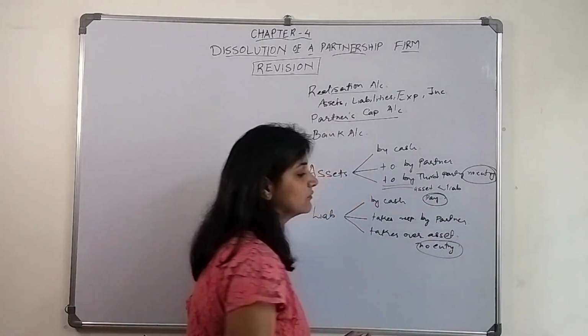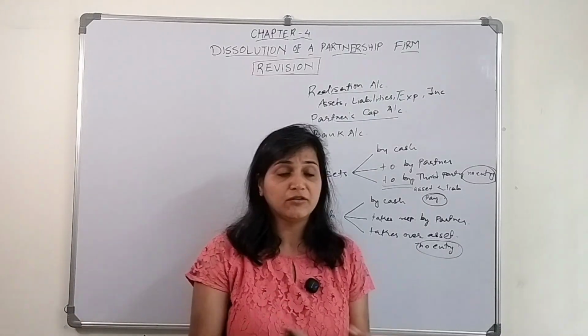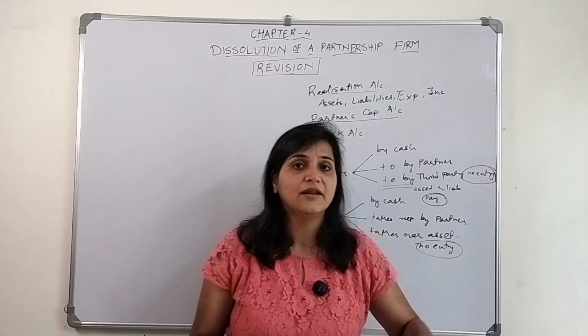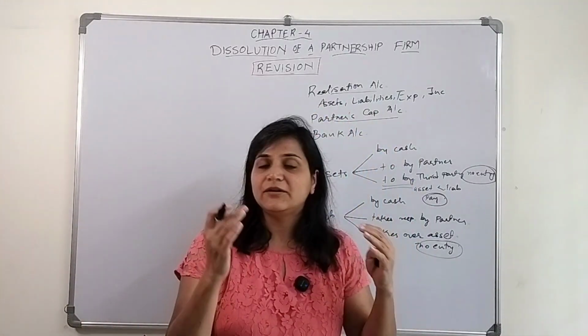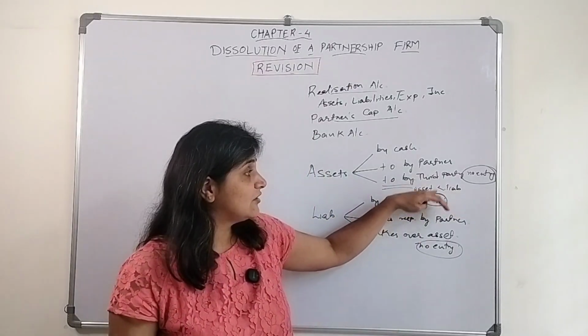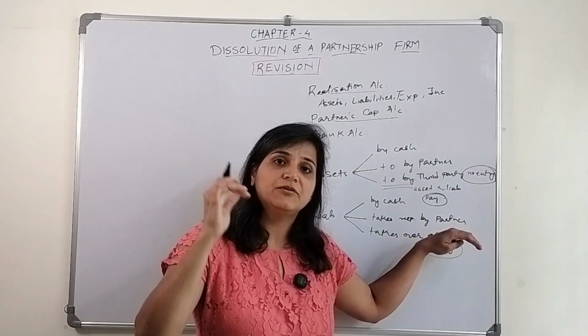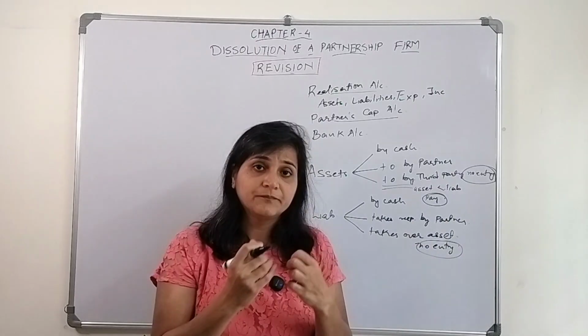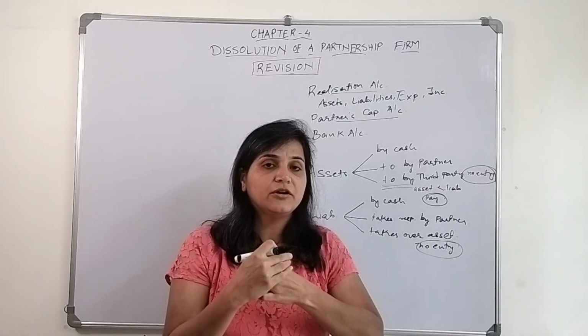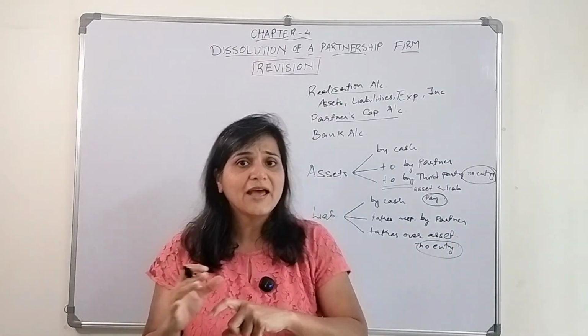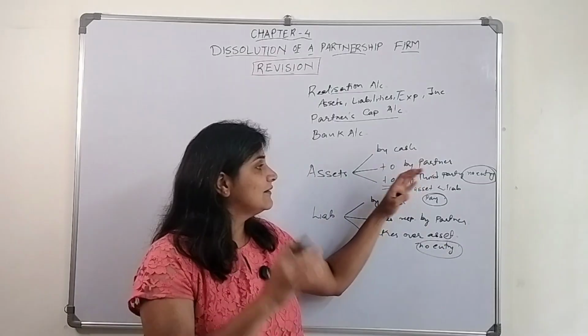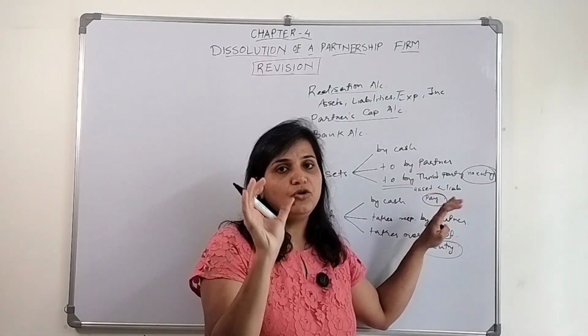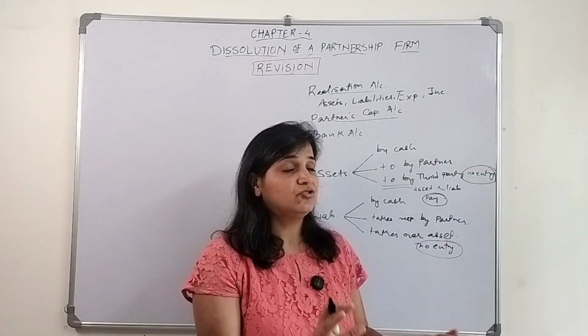Or the same, if any liability takes over any asset, then again no entry for the same. Journal entry is not required. There is no need to pass any journal entry, because one account will debit, one account will credit. If there is a difference in assets and liabilities and that person is ready to pay off that particular differential amount, or if the firm has to pay that differential amount, then that particular amount only we will record in the books, okay?